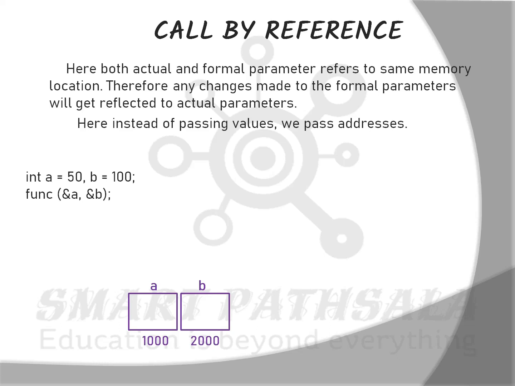Instead of writing A and B directly, we have used the ampersand operator, which is also called the address of operator, along with A and B, which means we are passing the address of these variables instead of the values. So ampersand A means the address of A is 1000 and ampersand B means the address of B is 2000, and the value of A is 50, and the value of B is 100.